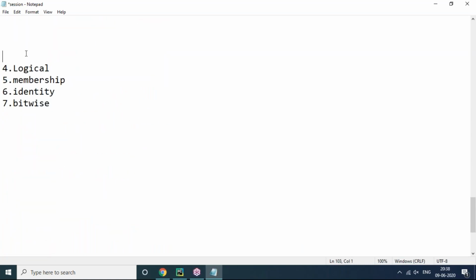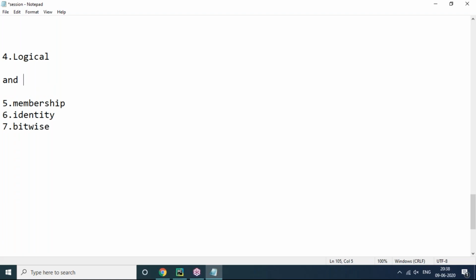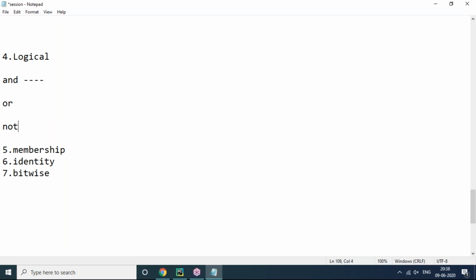Now coming to logical operators. Logical operators are these, sir. In Python, there are 3 logical operators: and, the next one is or, and the next one is not. These are logical operators: logical and, logical or, logical not.